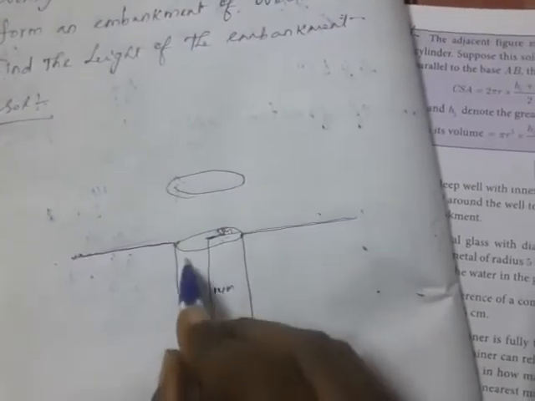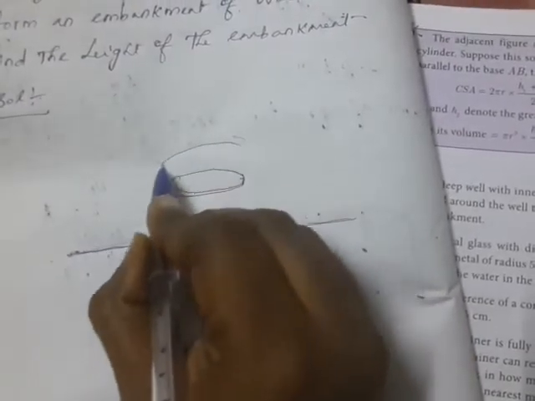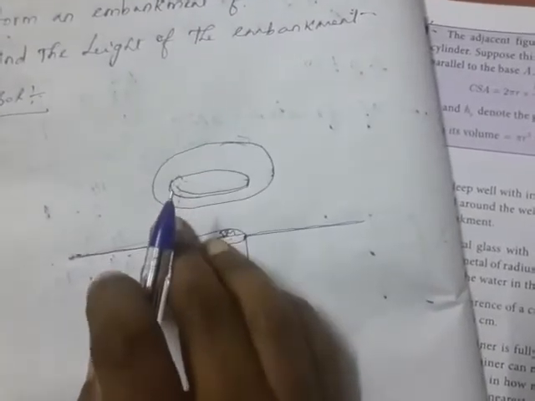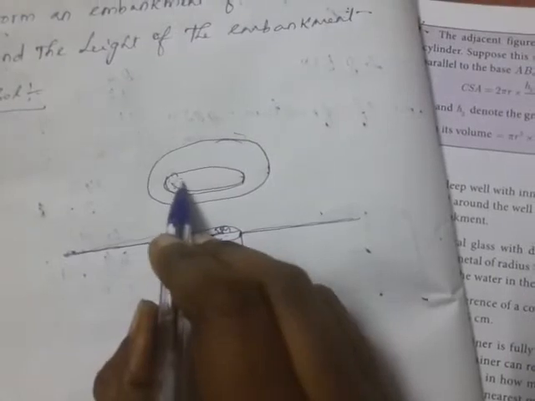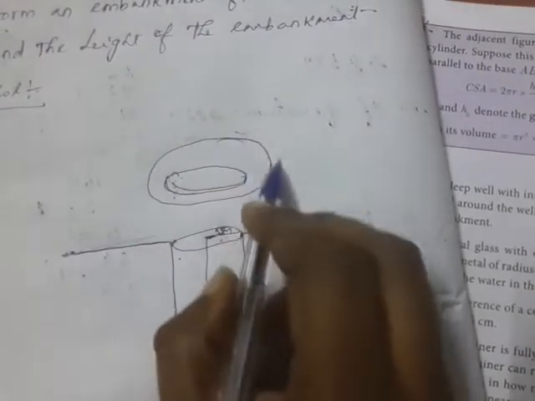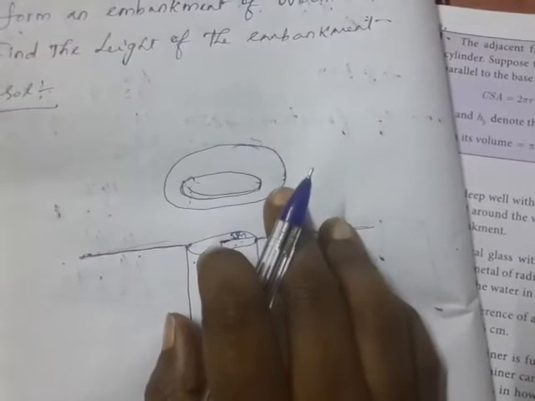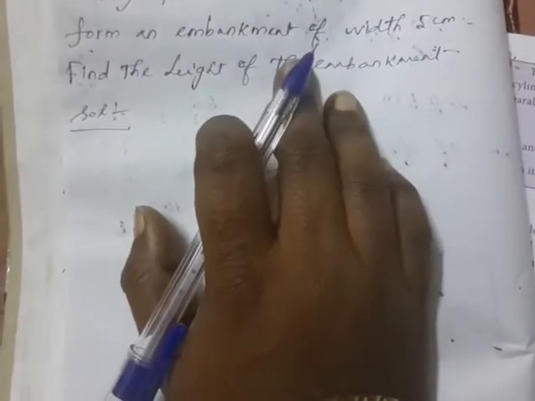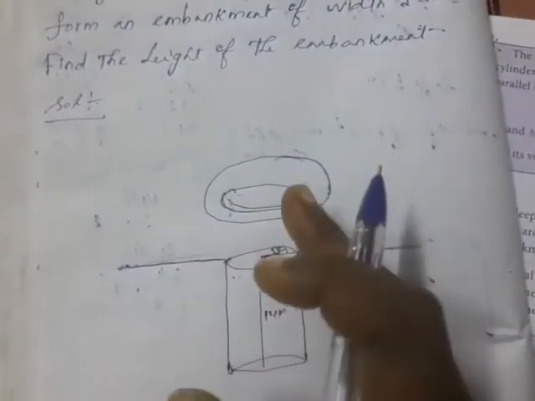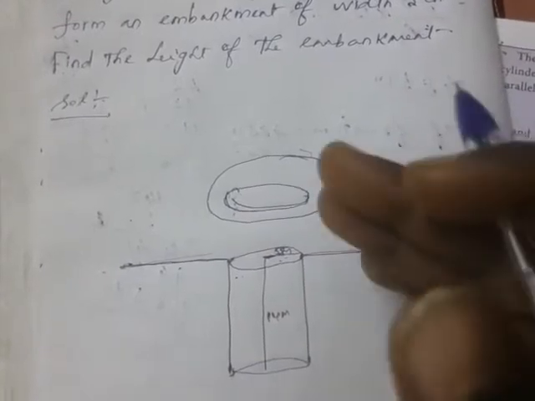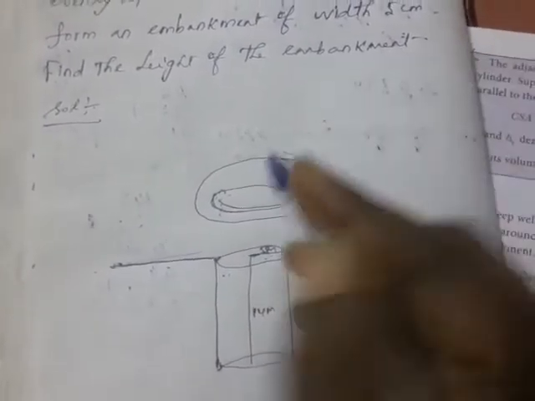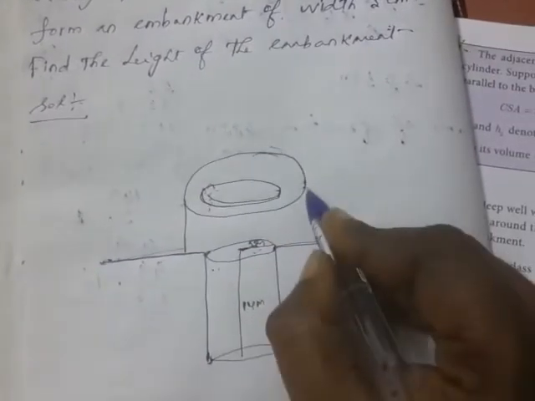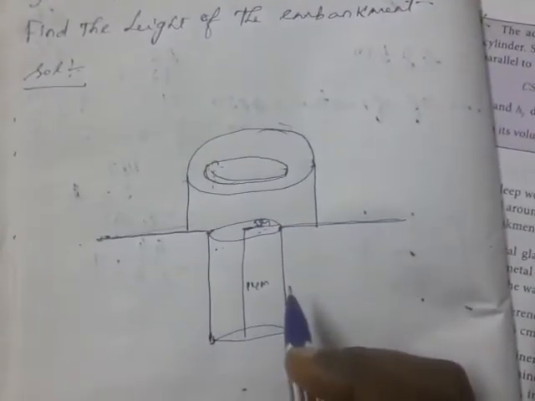Except this place where the hole is, in the remaining places they have to spread all the soil, except this circle. It will form one embankment. Embankment means karai, the Tamil meaning, they are saying, no? So what is the height of the embankment they are asking? What is the height of the embankment?